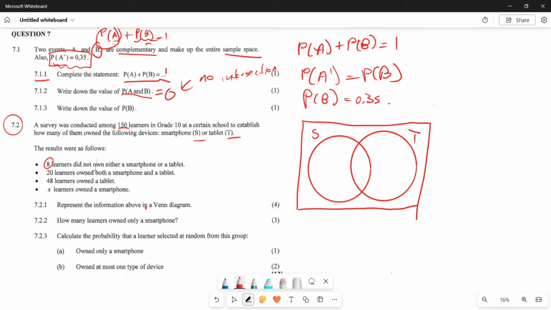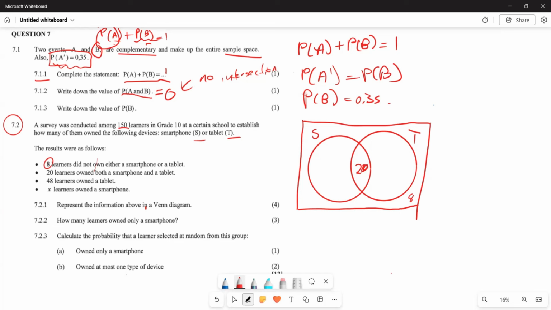Now you come here firstly. They are saying 8 did not own any of these gadgets, which means the 8 is going to be represented outside the sample space, right? It is going to be outside event T and also S. Now the 20, they say they owned both, which means you are going to start with the 20 here in your middle, right? This is going to be a 20 in your middle. And now from there, what is it that you're going to do?